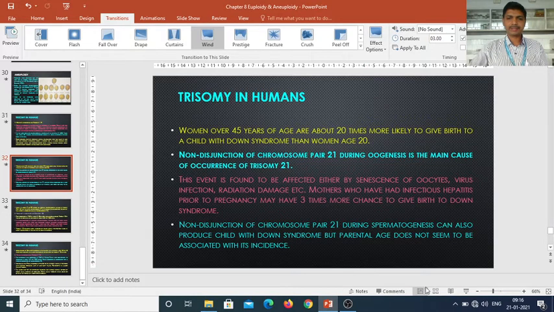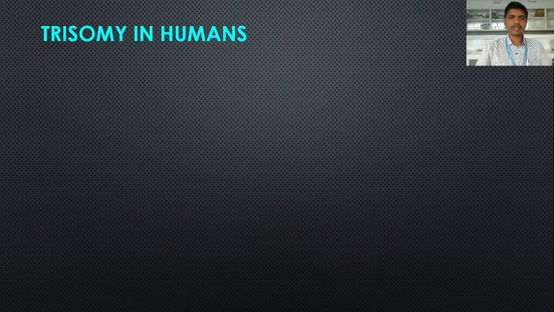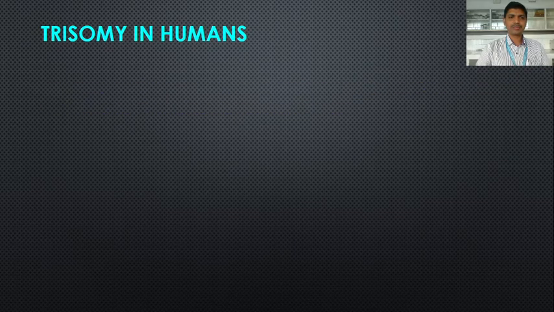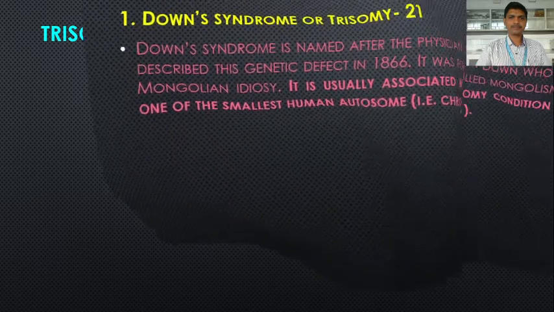Welcome back, dear students. In this lecture we are going to study trisomy in humans. As you know, trisomy is the condition in which there is the presence of an extra chromosome in addition to the normal chromosome complement. We saw trisomy in plants, for example Datura, in the previous lecture. Now we are going to study trisomy in humans.